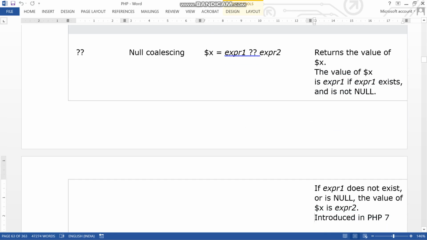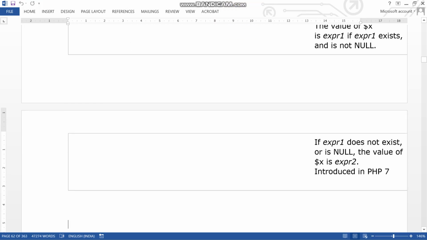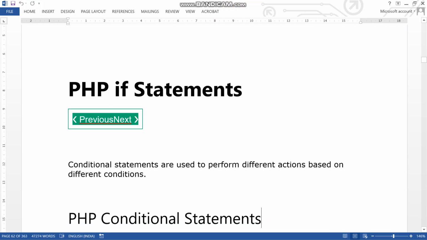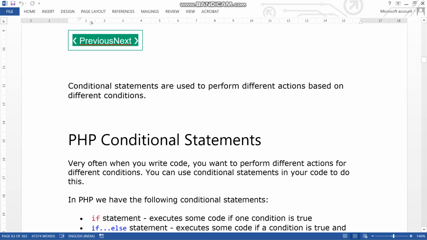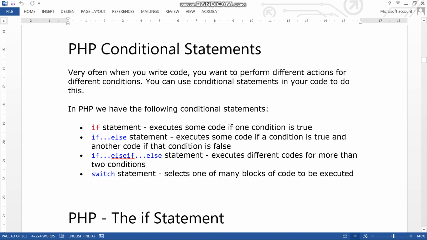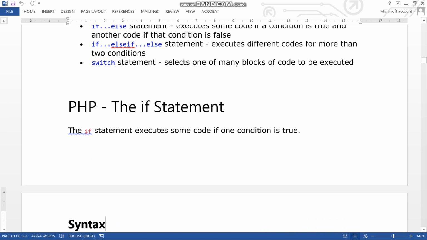Question mark, double question mark, what it says: returns the value of this. If statements. The if statement, this is in Excel also. So if you know Excel, then you can do this also.